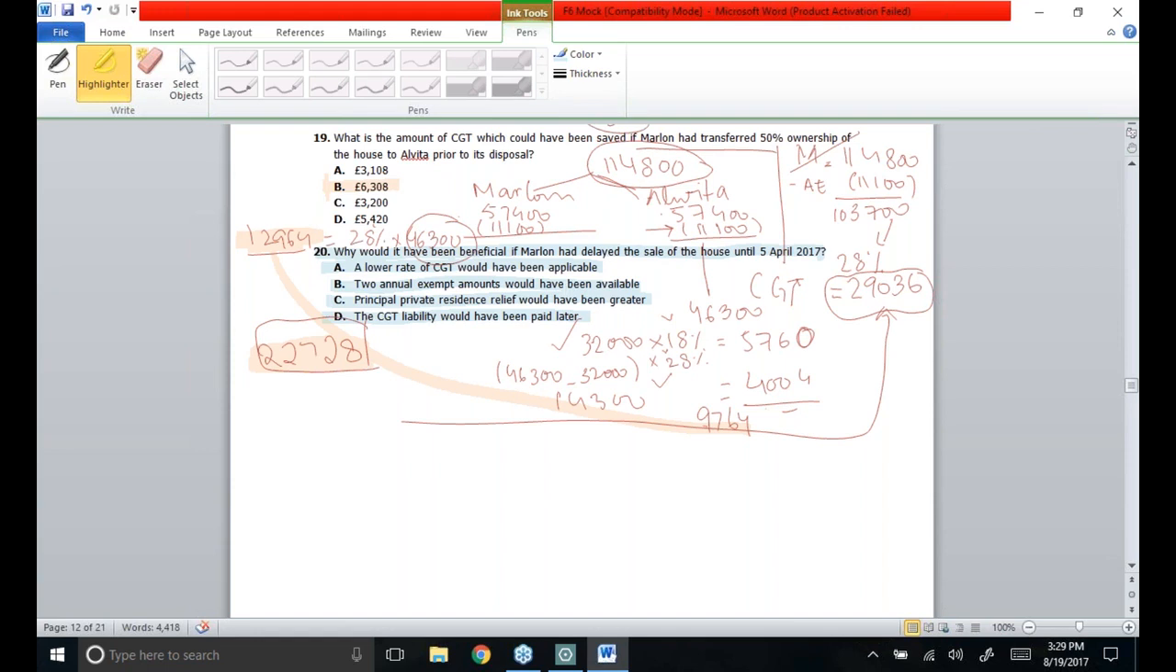Then, principal private residence relief would have been greater. That's not even the case, as Marlon had been able to use the whole PPR rule because he had thoroughly occupied the property. So there would be no impact over the principal private residence relief figure. But as far as option D is concerned, that CGT liability would have been paid later, then yes, it would have been deferred for the next year. Moving towards the next case.